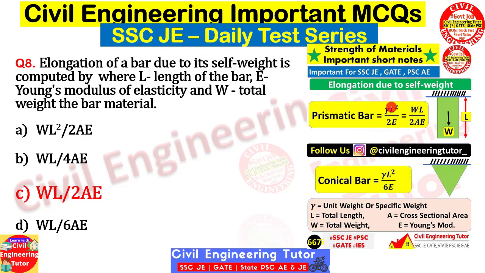But when gamma is given, that means the unit weight density is given. In that case, the formula will be gamma L square by 2E. Okay. So just try to remember these formulas.